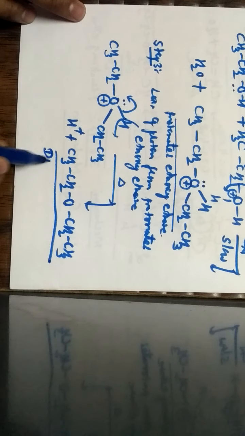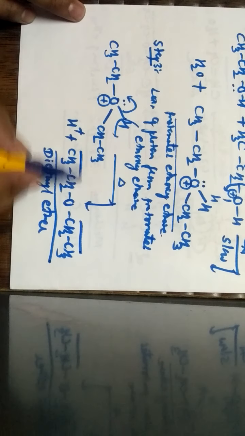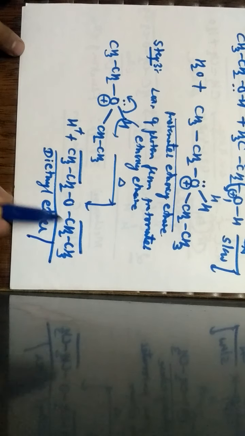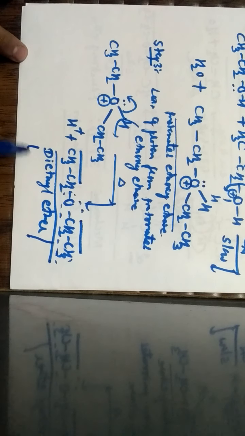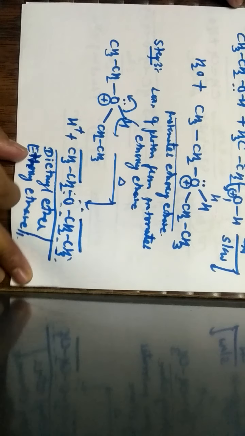This is called diethyl ether because 2 similar ethyl groups are there. Or else, if I consider this entire group, I can call it ethoxy, so the name can also be ethoxyethane. Both are the same. So this is how the mechanism of conversion of alcohol to ether takes place.